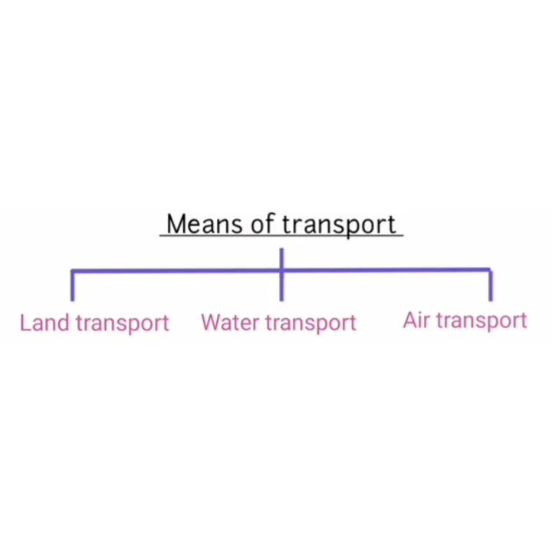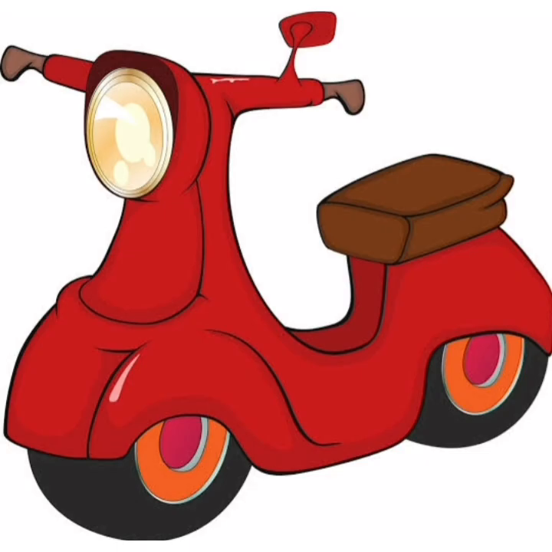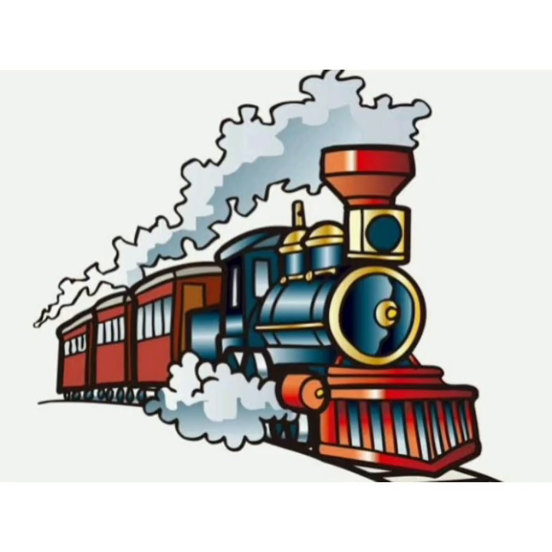Children, do you know that there are three different kinds of transport? Land transport, water transport, and air transport. First, let us learn about land transport. Vehicles that move on land are called land transport. Some examples of land transport are bicycles, scooters, motorbikes, buses, trains, etc.